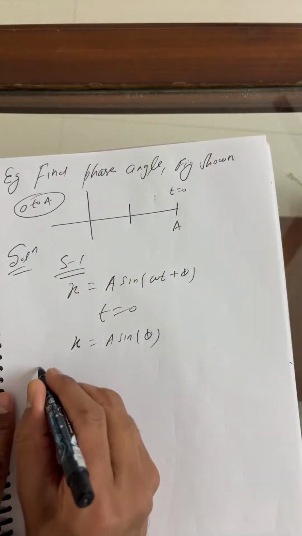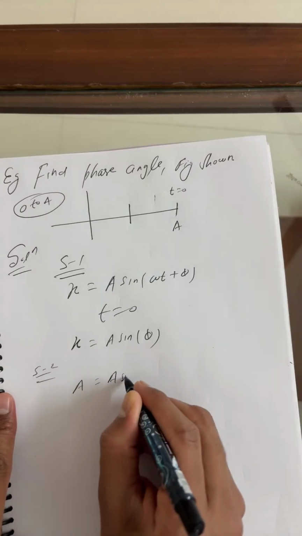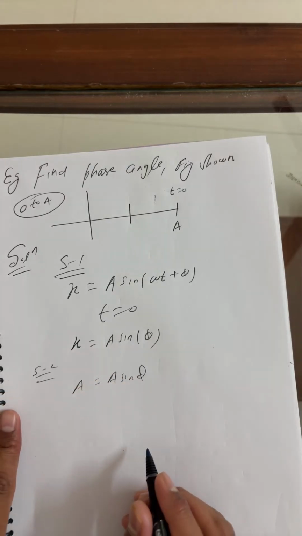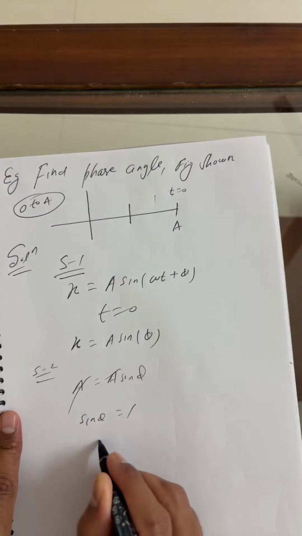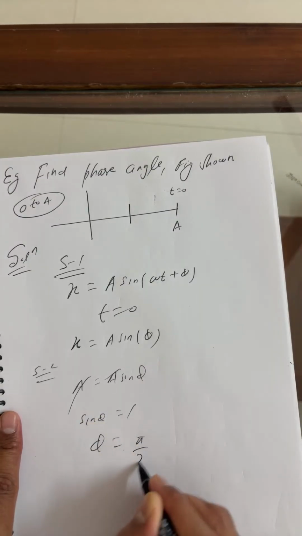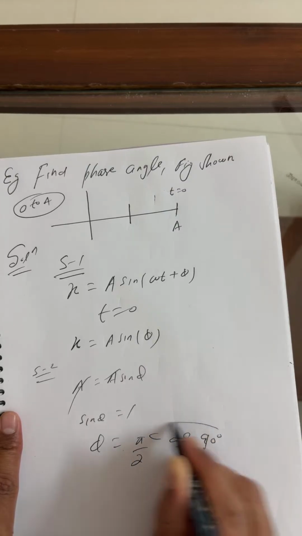What is x? In step 2, this is A equals A sine phi. A cancels here, so sine phi is 1. So phi is what we can say? Pi by 2, or we can say 90 degree.